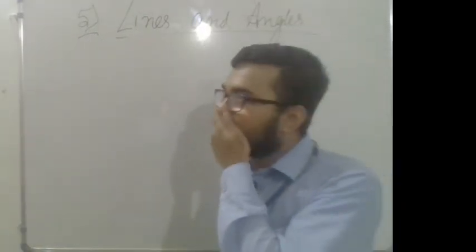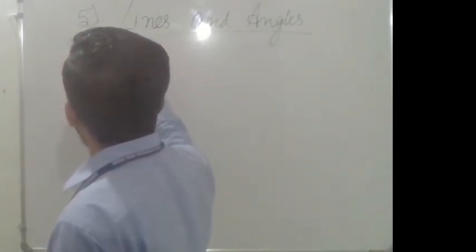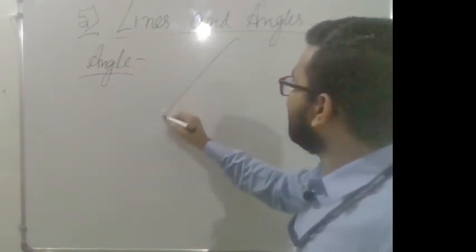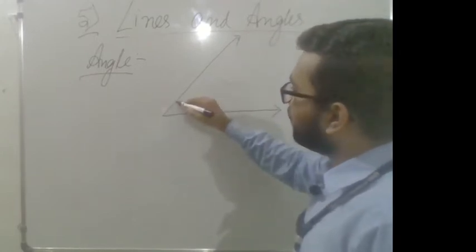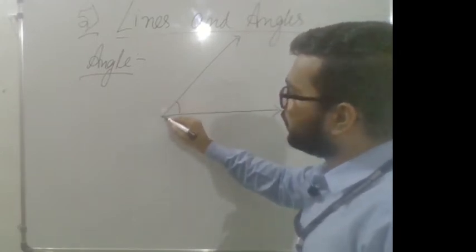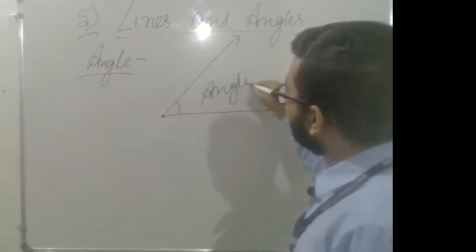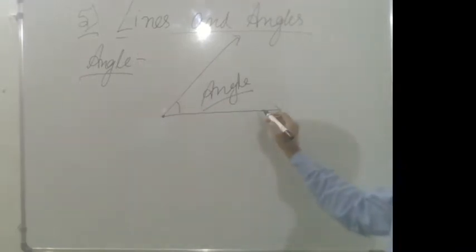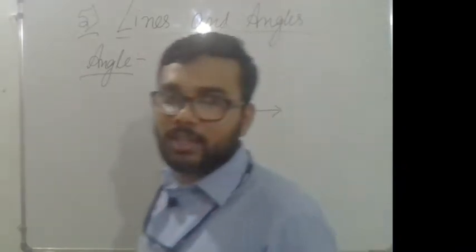You all know about angles, how an angle is formed and what it is called. When two line segments or two rays meet at a point, an angle is formed.